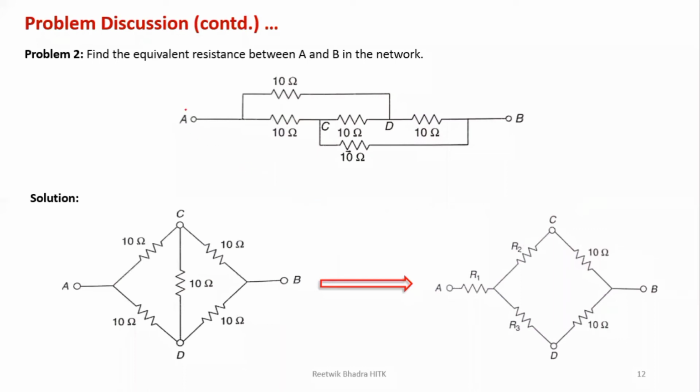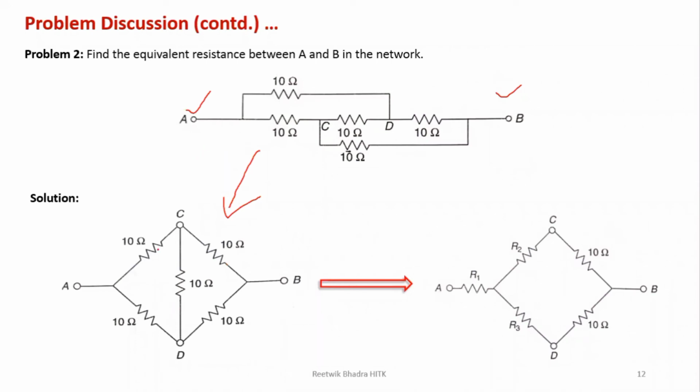Again, we have to find out the resistance between RA and RB. So if this type of network is given, it is better to draw it in this way. You have seen a Wheatstone bridge, right? Wheatstone bridge looks like this. So it is better to draw it in this way so that we can easily understand where there is a series parallel connection or is there any star delta connection.